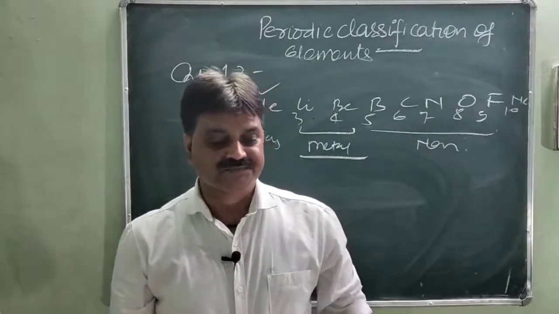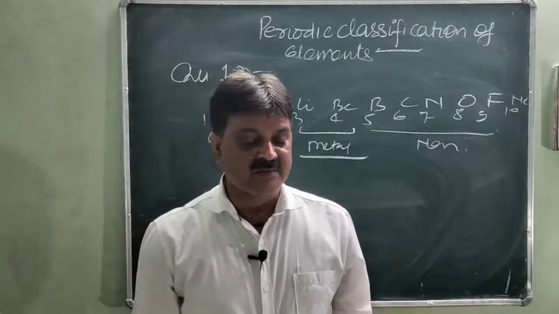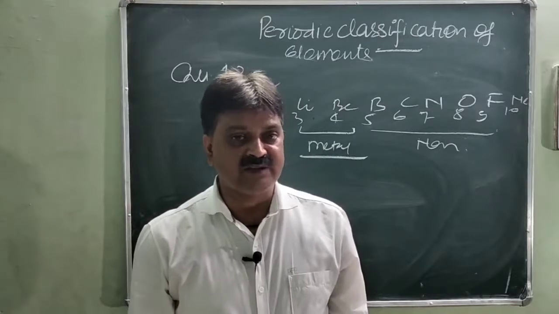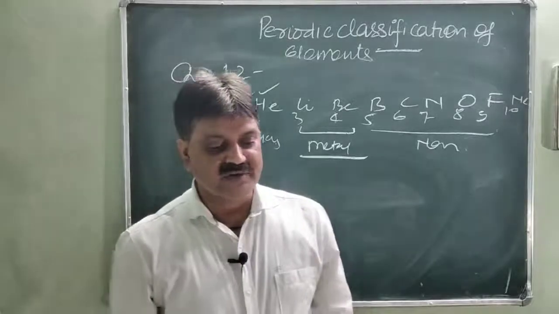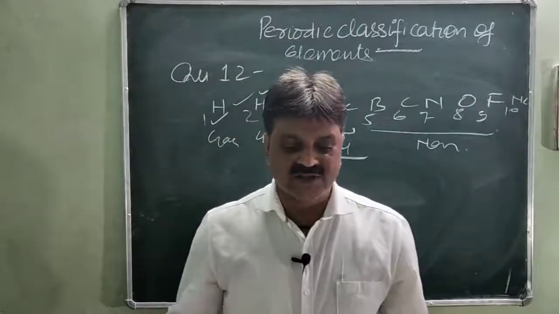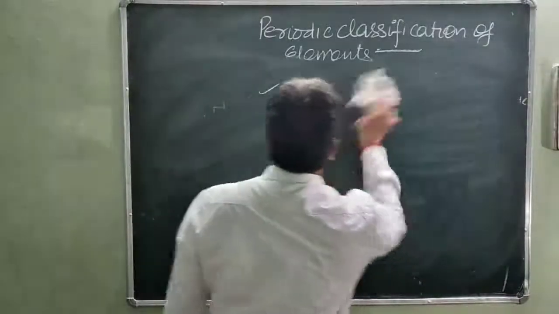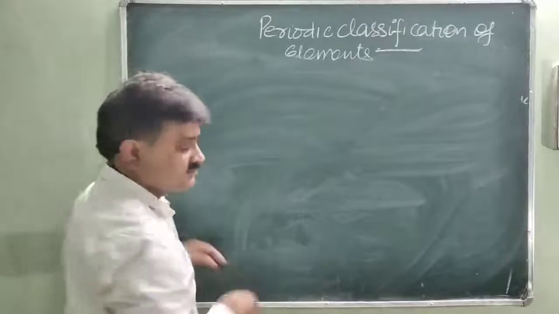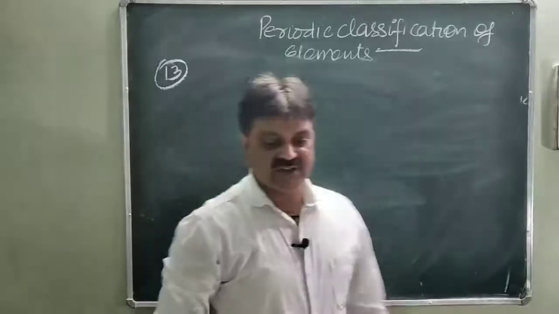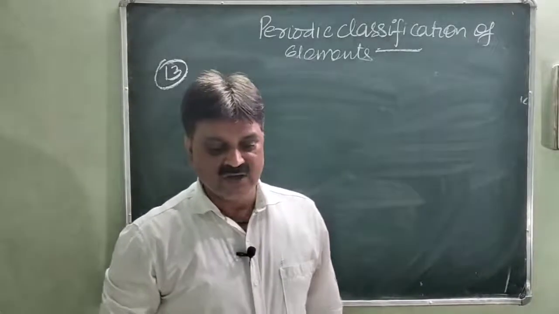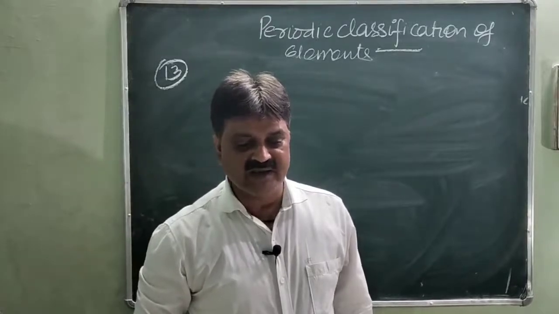Is it clear? Apart from the two elements lithium and beryllium, all the rest are non-metals. Next one is given, question number 13. By considering their positions in the periodic table, which one of the following elements would you expect to have the maximum metallic character?